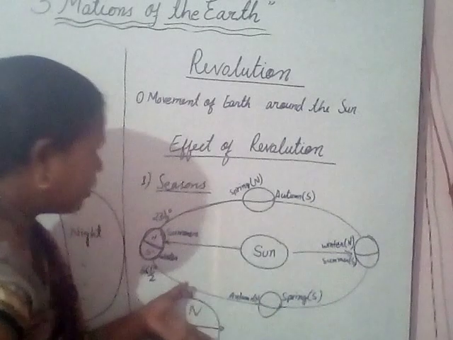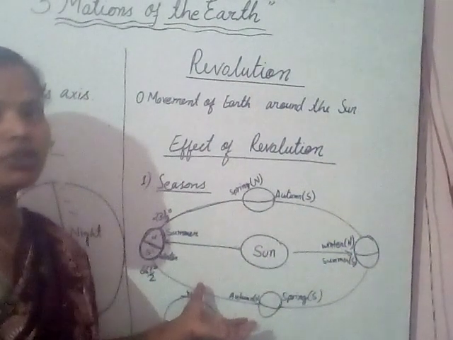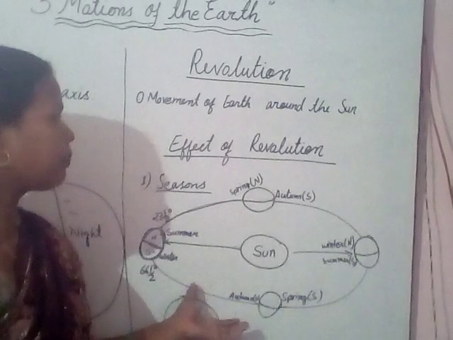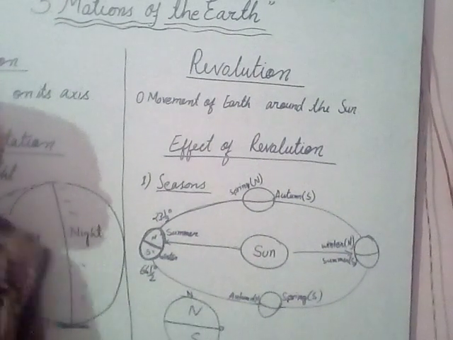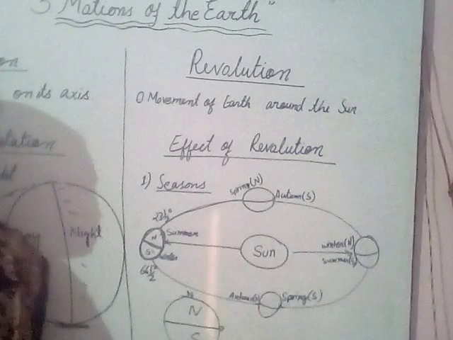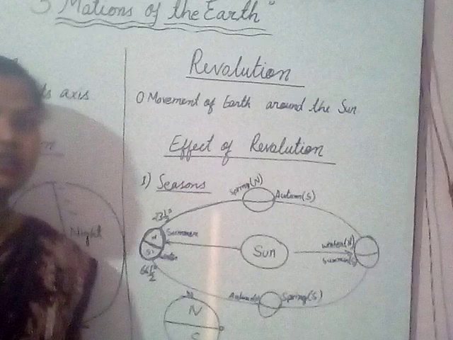Due to the movement of the Earth around the Sun, or you can say due to the revolution of Earth around the Sun, the seasons take place on Earth.